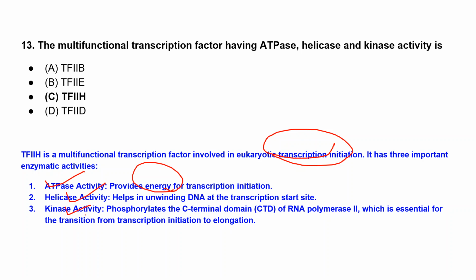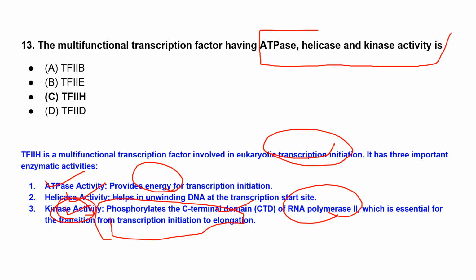What this kinase activity will do is phosphorylate the CTD, that is the C-terminal domain of the RNA polymerase 2, which is essential for the transition from transcription initiation to elongation. So this kinase activity will phosphorylate the CTD of RNA polymerase 2, so that it will transit from initiation to the elongation step. So TFIIH is the factor which has this multifunctional property, that is ATPase, helicase and the kinase activity.